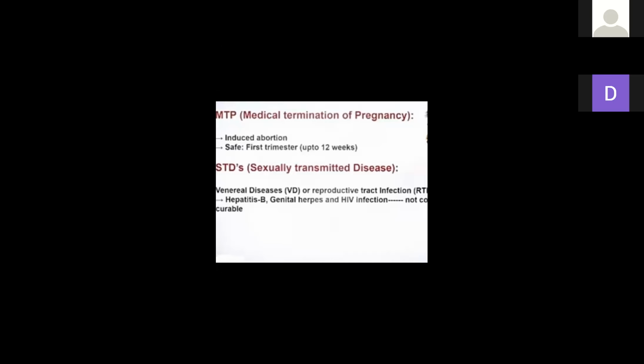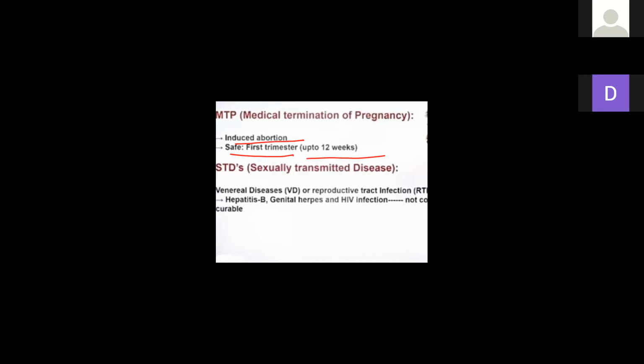It is induced abortion. In this case, we induce the abortion. Say in the first trimester, up to 12 weeks, अगर ये before 3 month होता है then it is fully safe. Commonly known as abortion, in the first 3 months it is completely safe. First trimester means up to 12 weeks.